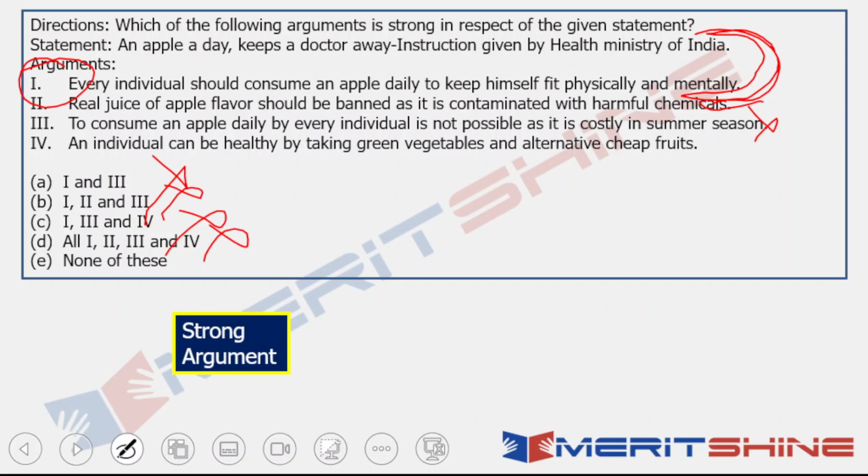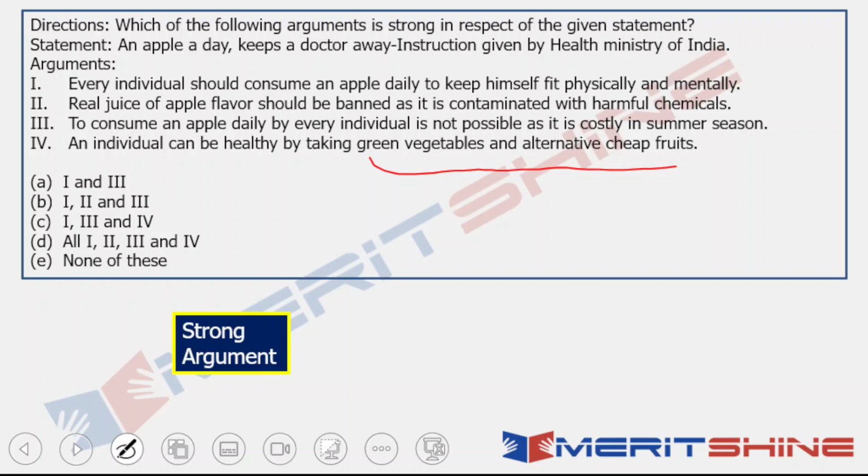An individual can be healthy by taking green vegetables and alternative cheap fruits. A lot of students make the mistake of thinking that because apple is costly, we should go on with green vegetables and alternate cheap foods. So, this is the problem, this is the solution, right? It could have been the solution, if the problem was in the statement. But the problem is another argument. It is not in the statement. It is one of the competitors of 4.